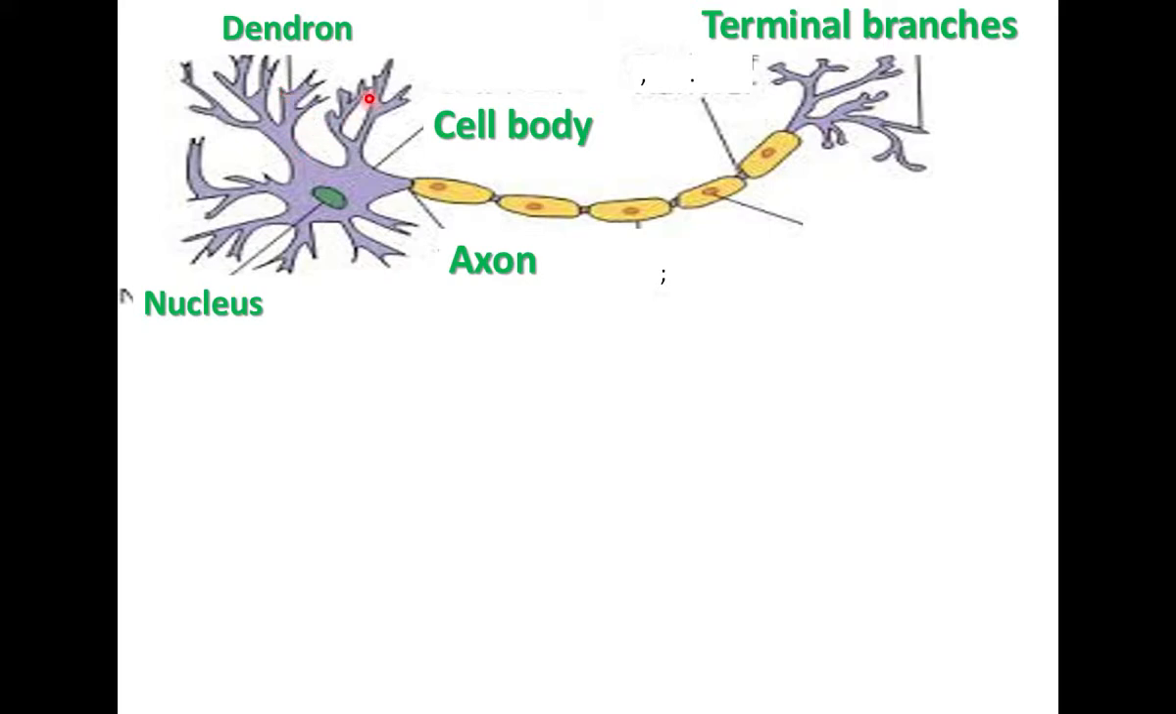Short branches arise from the cell body, called dendrons. Dendrons are the short branches which arise from the cell body. A single long fiber arising from the cell body is the axon. Axon is a single long fiber. It arises from the cell body or cyton. The axon end has terminal branches.